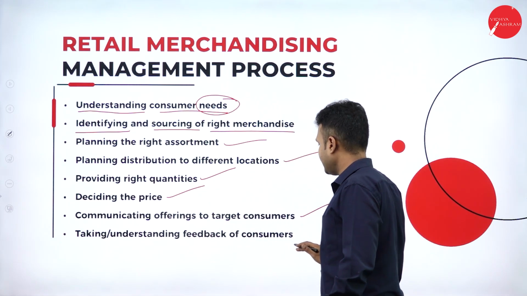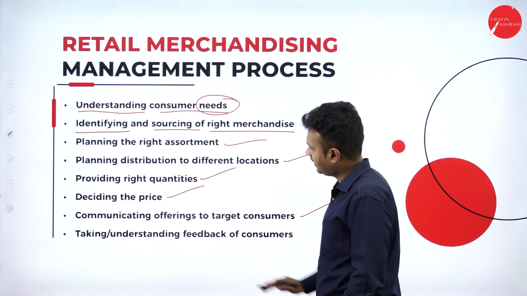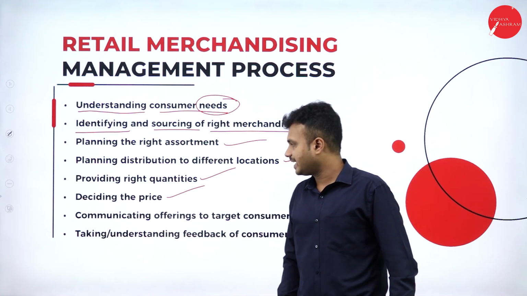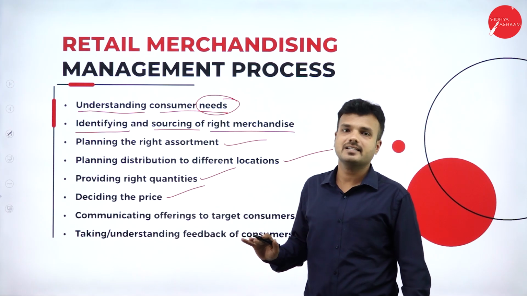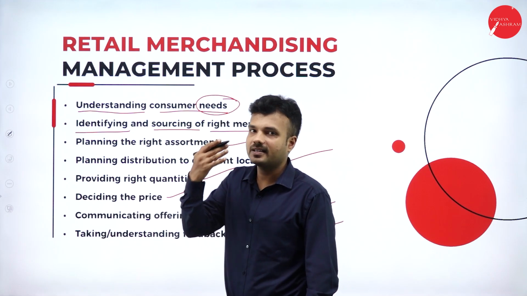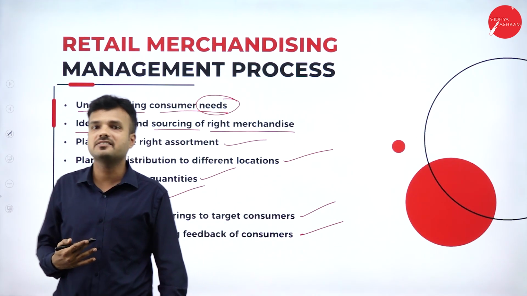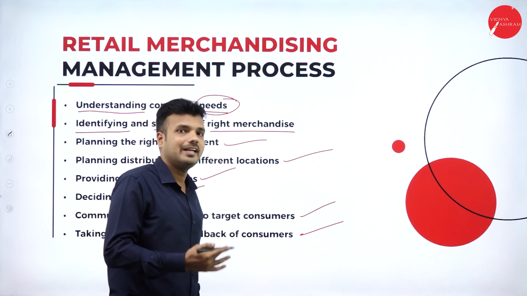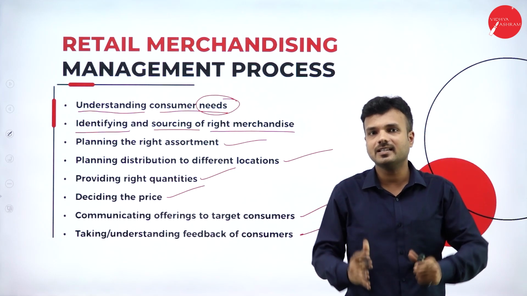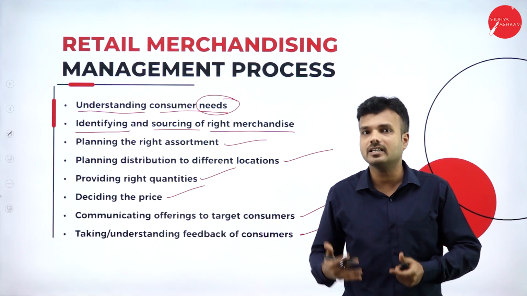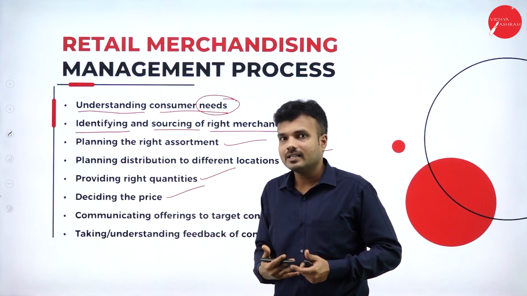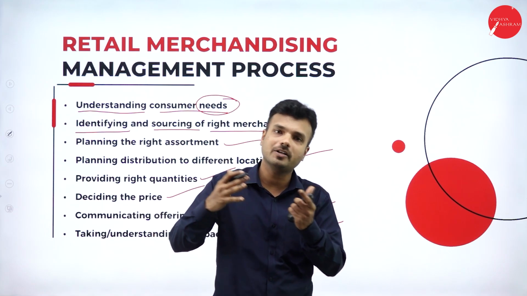And at the last, after reaching the customer, the last step is taking and understanding the feedback of the consumers. Why is taking and understanding the feedback of the customers or consumers important? Because we are supposed to manufacture the product as per the demand, as per the taste and preferences of the consumer. Whatever product we manufacture is customer centric or consumer centric, because we are supposed to manufacture the product to satisfy the consumer. What happens if we keep manufacturing a product which does not satisfy the consumers? The consumer may change the brand and shift to another brand.